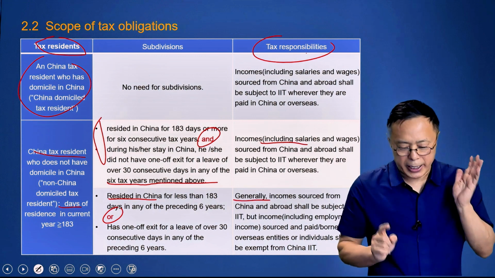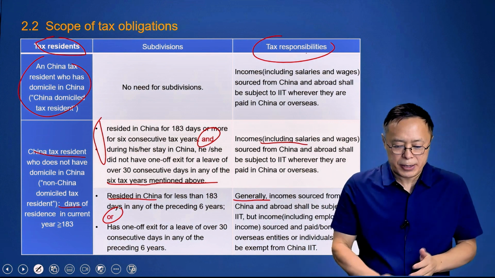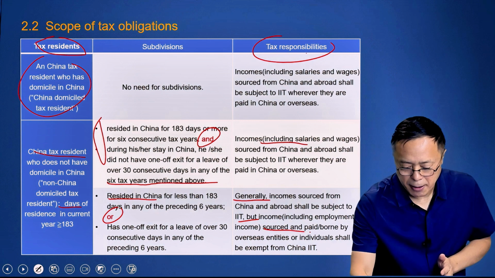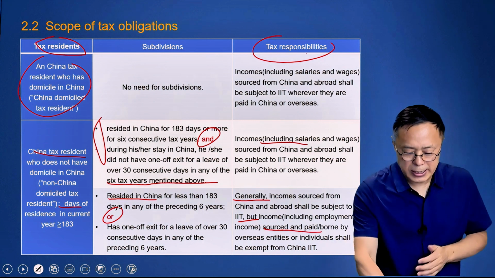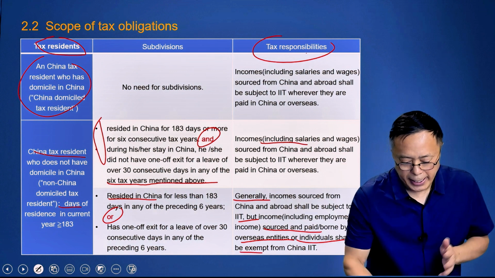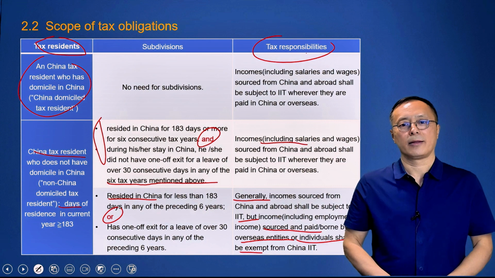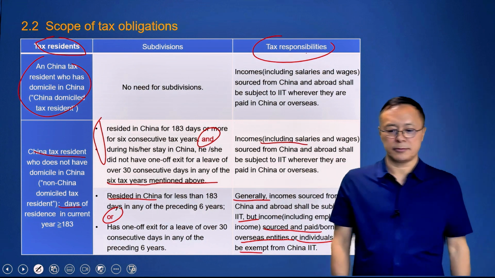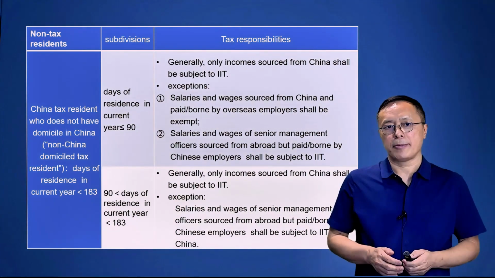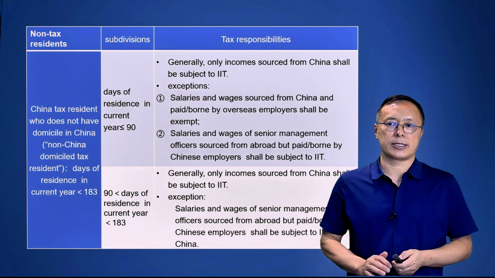For this group, tax responsibilities: generally, incomes sourced from China and abroad shall be subject to IIT, but income sourced abroad and paid or borne by overseas entities or individuals shall be exempt from China IIT. Now we have subdivided tax residents and clarified their tax obligations.